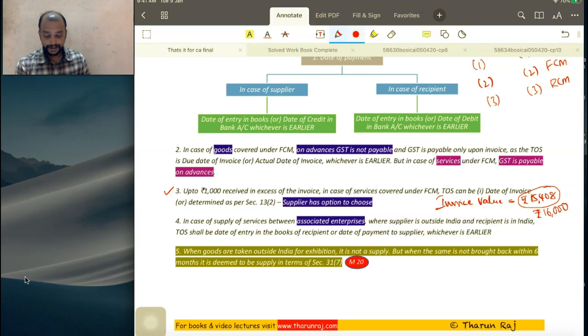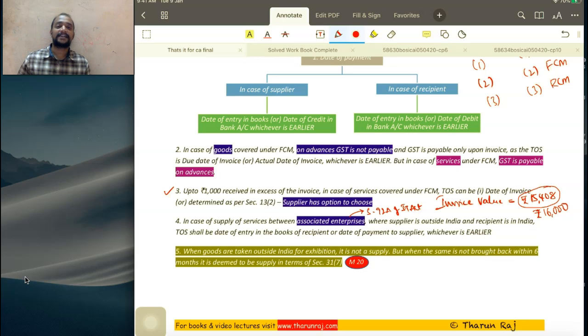Then point number 4. In case of supply of services between associated enterprises, here associated enterprises is as per section 92A of Income Tax Act. So we have a lot of relationships as per 92A of Income Tax Act. What is the meaning of associated enterprises? You don't have to remember that for GST purpose. In exam it will be clearly given.